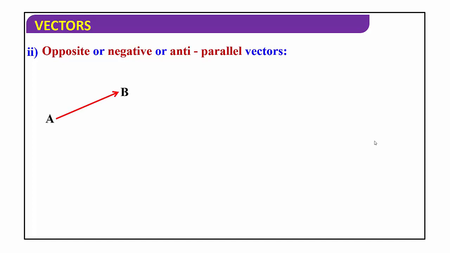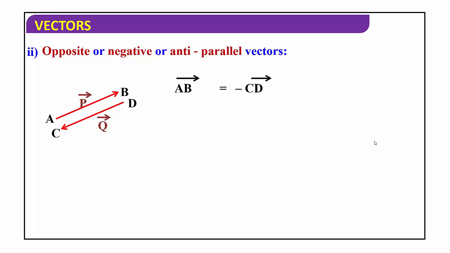These are exactly opposite to equal vectors. So these are opposite vectors, or we can call it as negative vectors or anti-parallel vectors. Now you can observe this picture. Here vector AB is equal to minus of vector CD because these two vectors are equal in magnitude and opposite in direction.